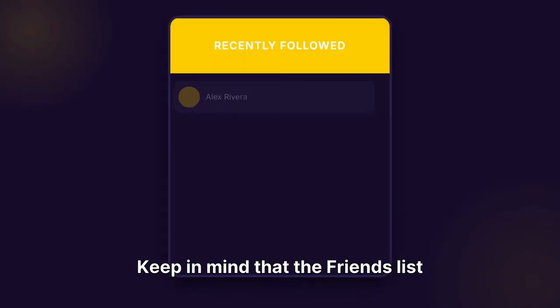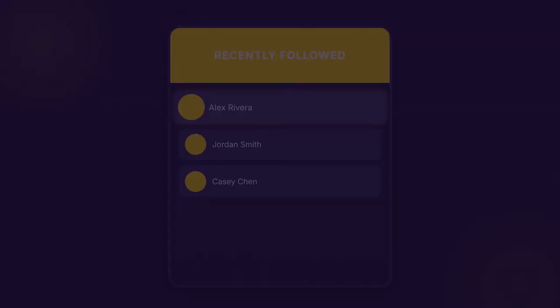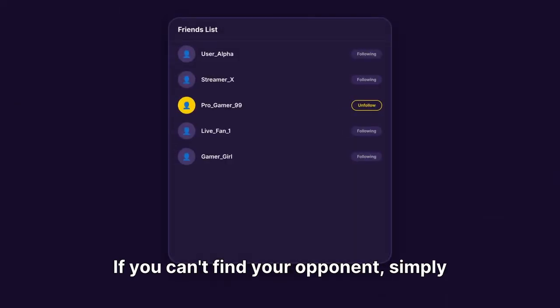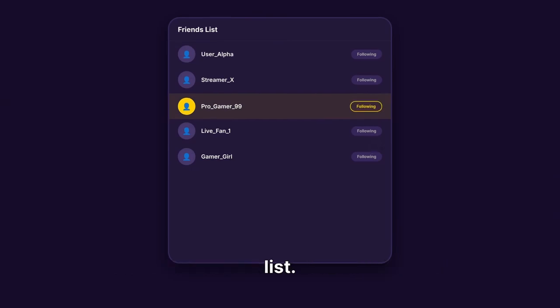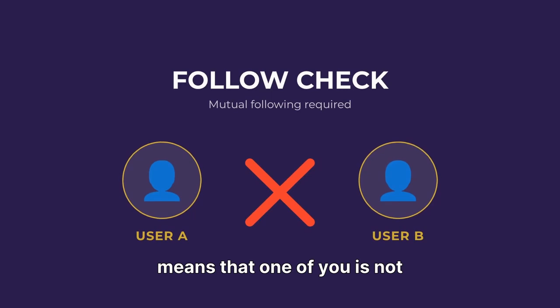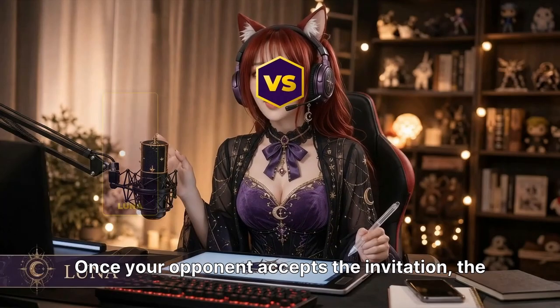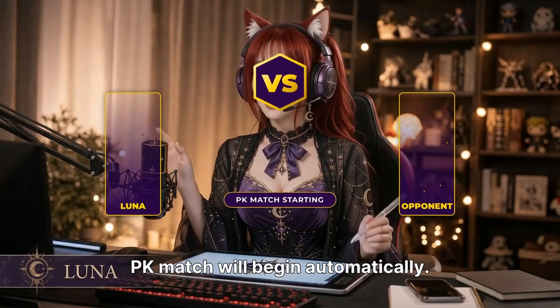Keep in mind that the friends list displays the most recently followed users first. If you can't find your opponent, simply unfollow and follow them again to move them back to the top of the list. If they still don't appear, it usually means that one of you is not following the other. Once your opponent accepts the invitation, the PK match will begin automatically.